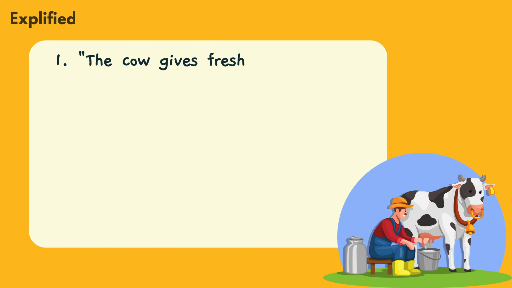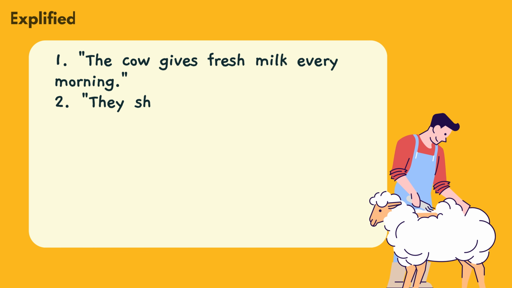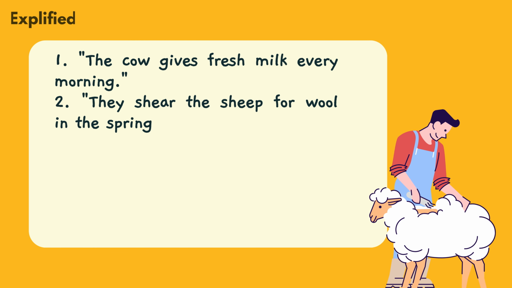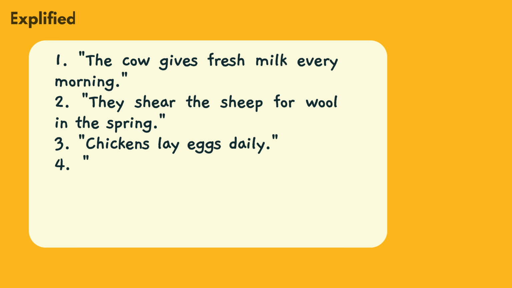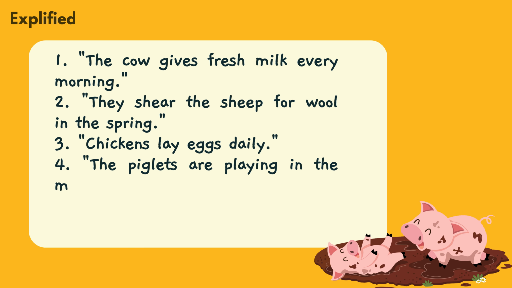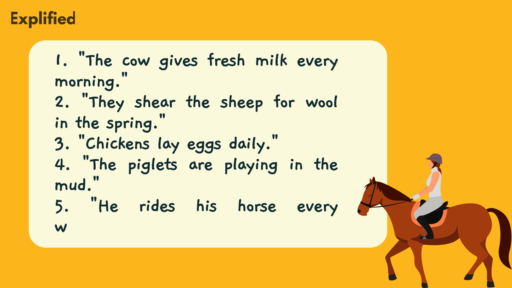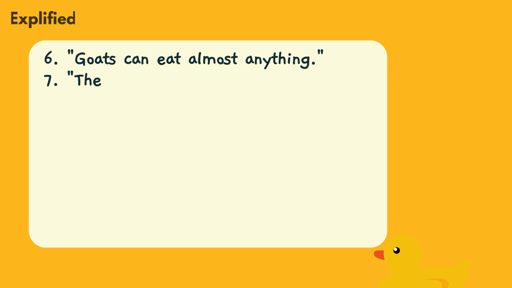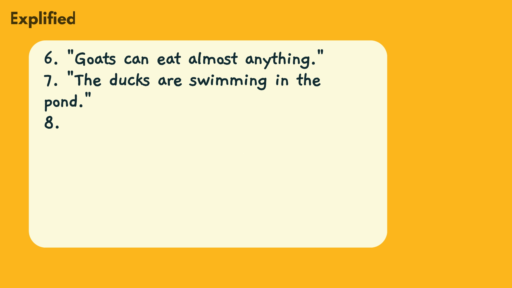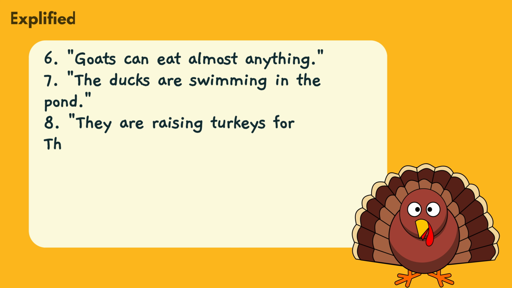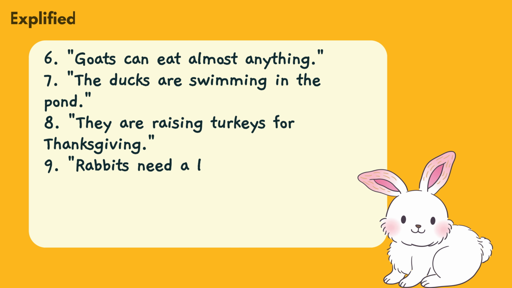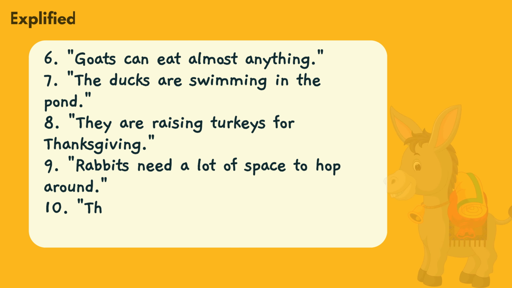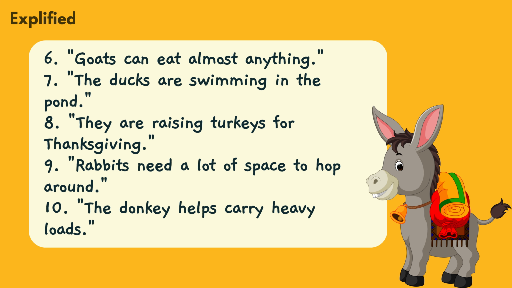Farm animals in sentences. The cow gives fresh milk every morning. They shear the sheep for wool in the spring. Chickens lay eggs daily. The piglets are playing in the mud. He rides his horse every weekend. Goats can eat almost anything. The ducks are swimming in the pond. They are raising turkeys for Thanksgiving. Rabbits need a lot of space to hop around. The donkey helps carry heavy loads.